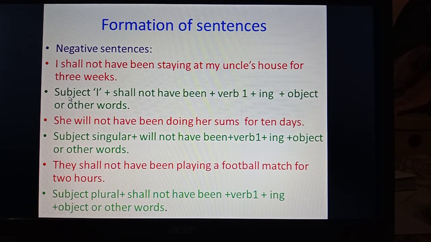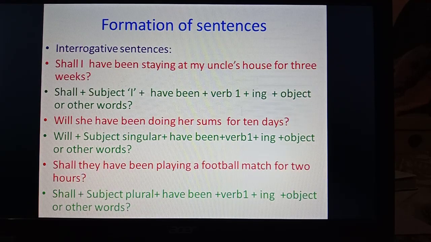So shall not have been staying is in the first sentence. So shall not, having verb first form and ing, and in the second sentence where the subject is singular, will not, having verb first form plus ing. This is to be kept in mind while making negative sentences of future perfect continuous tense. Now, formation of interrogative sentences.